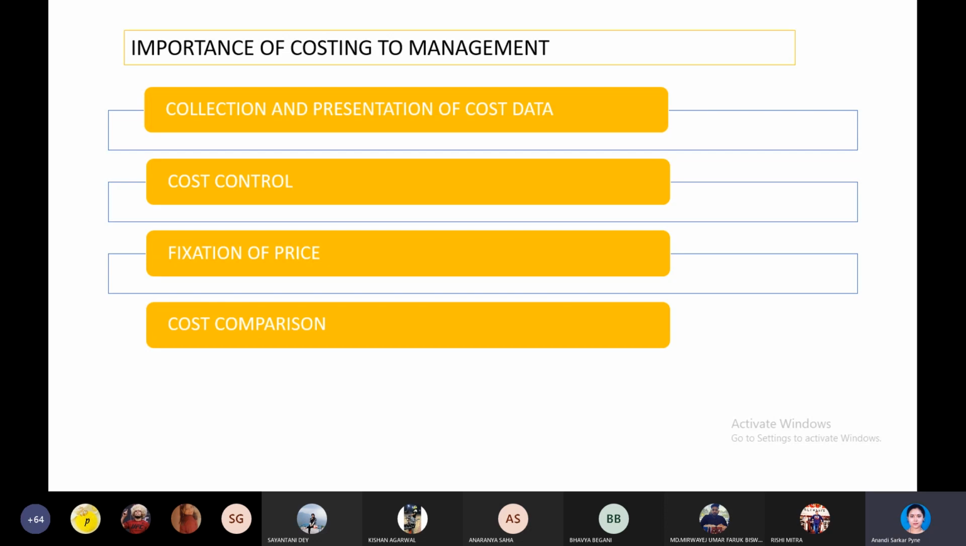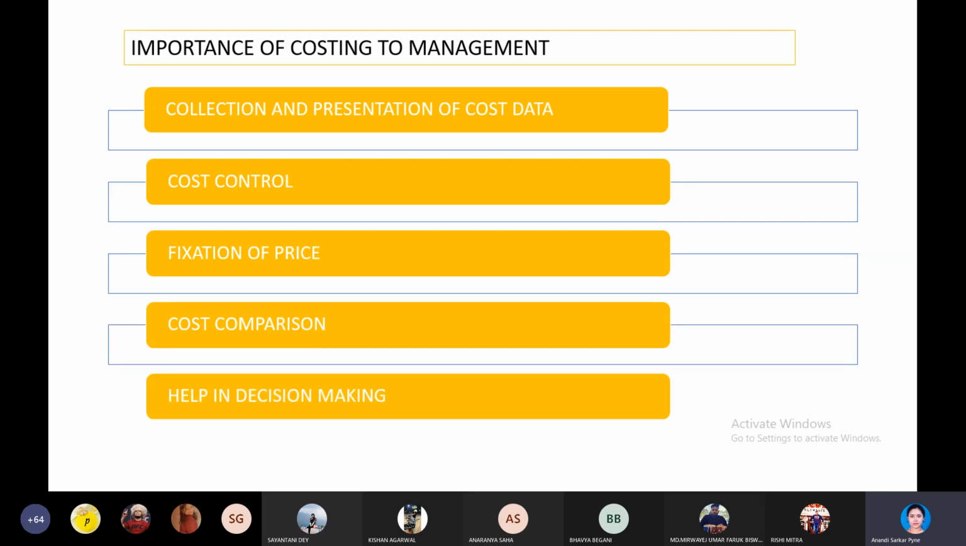Next is cost comparison. Costing helps in cost comparison of one company with another, or you can compare the cost from the previous year to this year, or maybe the last 5 years to this year. So this cost comparison again helps in cost control. Again it helps the management to make decisions and to understand that the absorption and allocation process is going on properly. So yes, cost comparison, which is an analytical tool in costing, is one of the vital important factors for management.